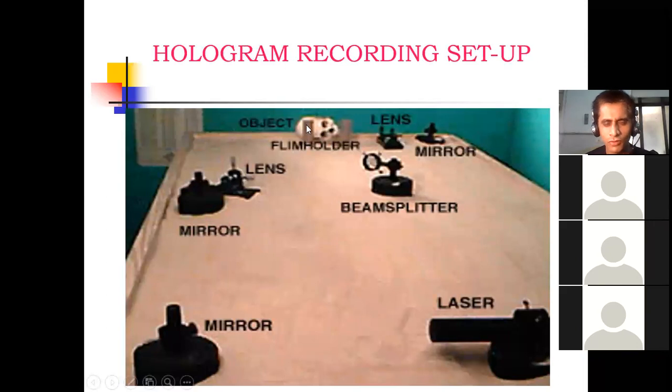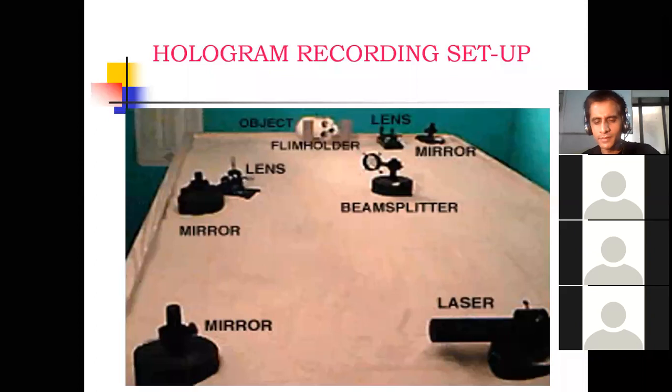See, this is your object. Suppose a skull, and if you want to make a hologram of this skull, then see the procedure with the help of laser light. ये देखो ये laser है. It will be incident on this mirror, and after the reflection it will be incident on the beam splitter. What is the meaning of beam splitter? Beam splitter splits light into two different parts.